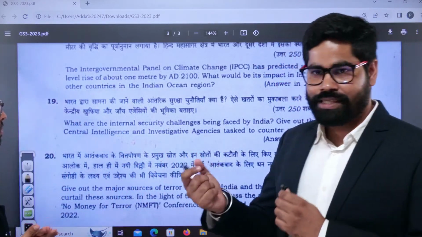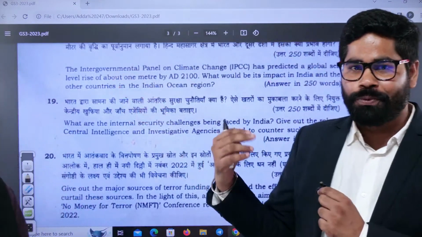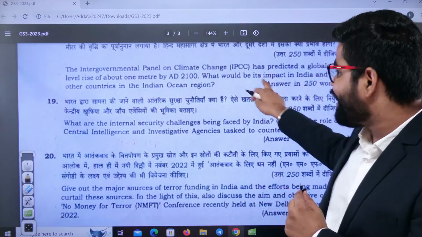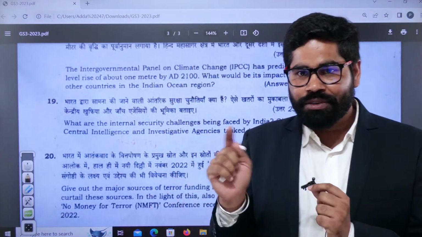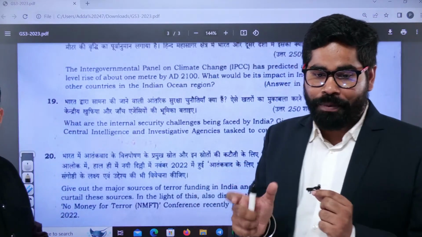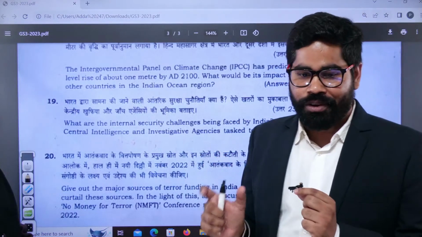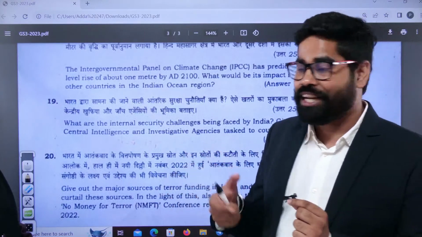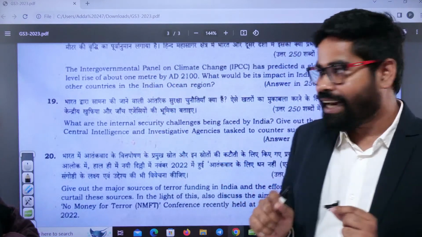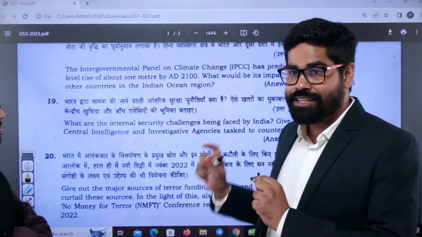Look at this question. The IPCC has predicted a global sea level rise of about 1 meter by 2100 AD. What would be its impact in India and the other countries in the Indian Ocean region? Now see this one part. One of you has written in the comment box, I think Anchal Chaudhary, that a proper analysis of social, economic and environmental issues can be used in answering this question as well. You can connect it with the social aspect, the economic aspect, the environmental aspects, and yes, it is possible to write it.